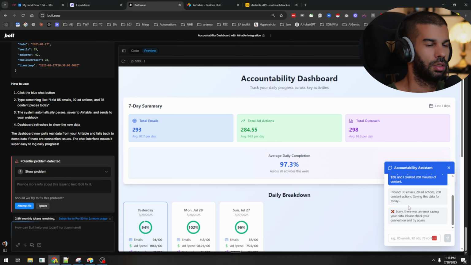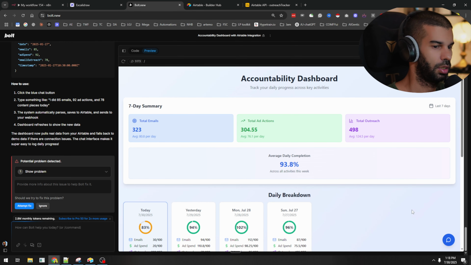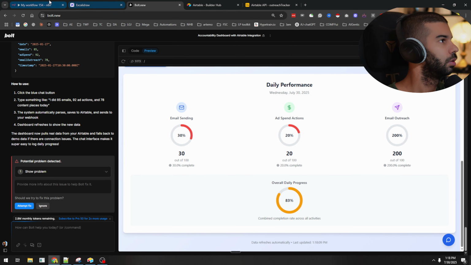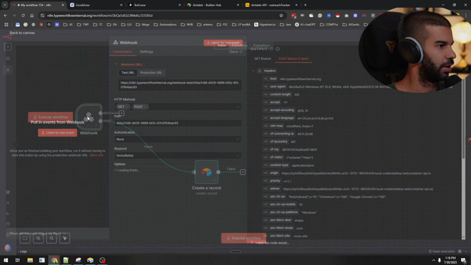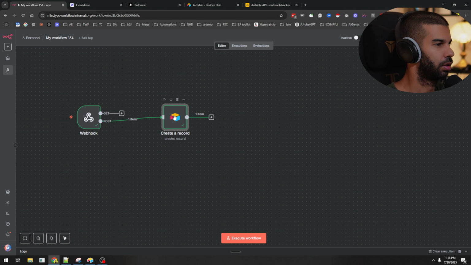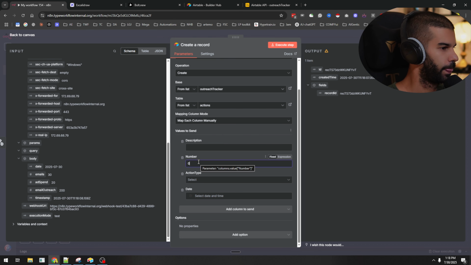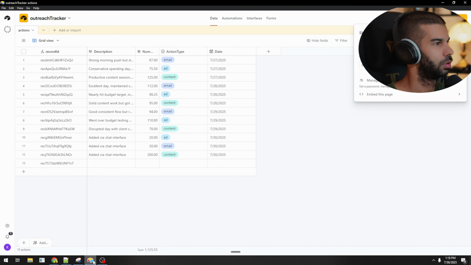So let's go back here. And let's try this once more. Hit enter. Saving data. Okay, not sure what happened there. Did the data go to n8n? Yes, it did go to n8n. So here, nice. So this also seems to have emails 30, ad spent 20, email outreach 200. Perfect. Which also means that we can create our information, right? So now the way we've done it is we have separate columns in our table, right?